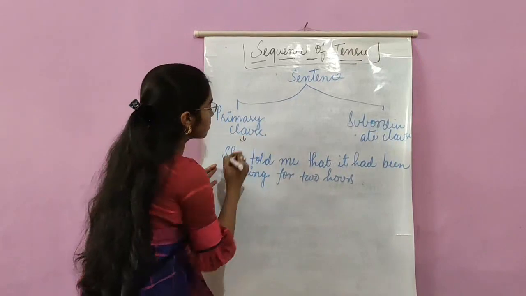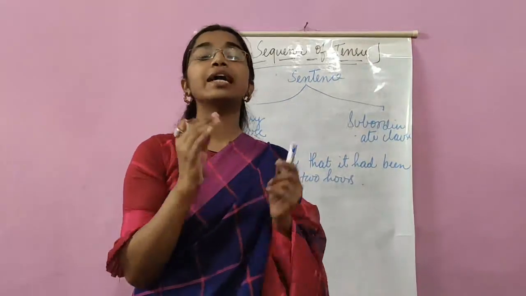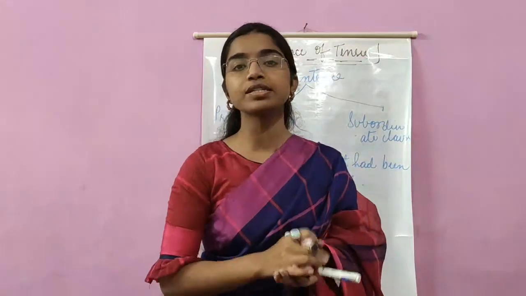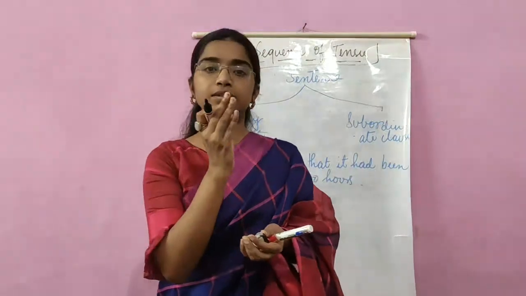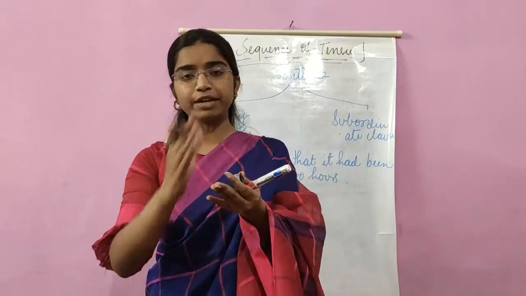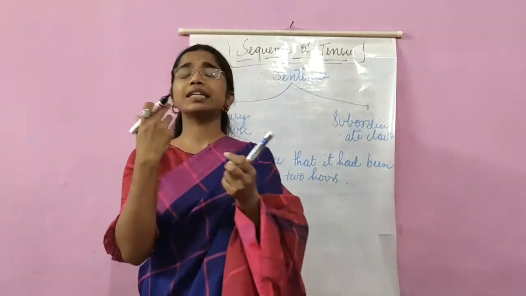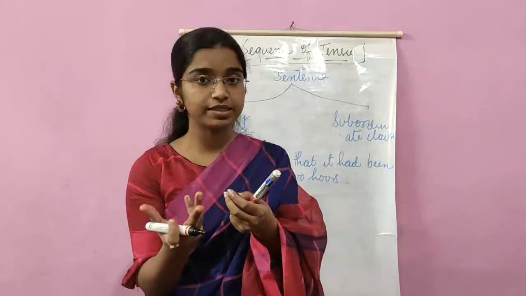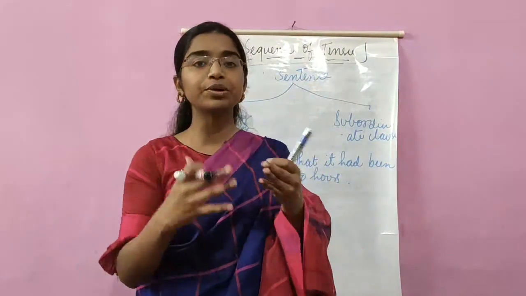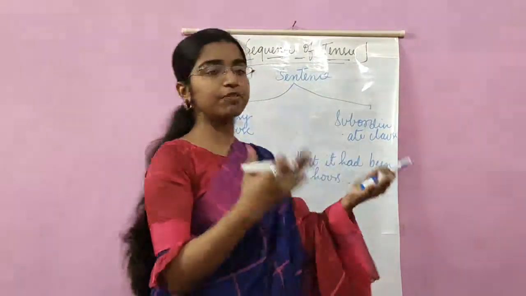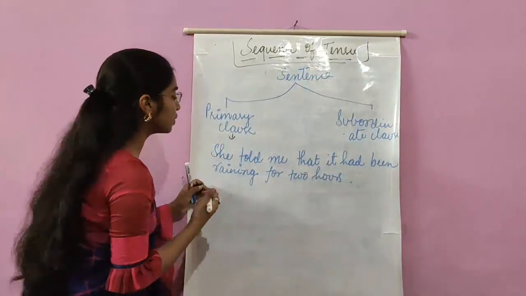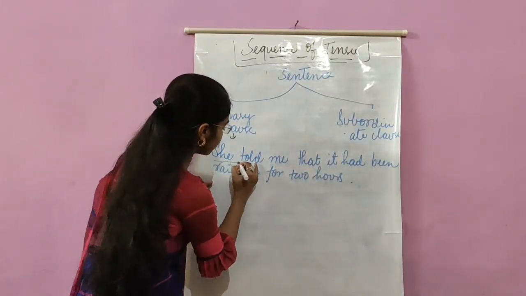See, primary clause means a clause which can stand on its own. Generally what is the characteristic of clauses? Clauses have a subject, they have a verb, they have a predicate, but sometimes their sense is not complete. Then if we divide clauses again into types, we have primary clause or main clause and subordinate clause. Now what is a primary clause or what is a main clause over here? If I take this portion, she told me.